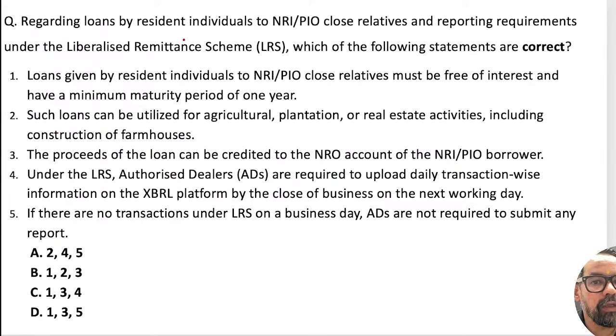So regarding the loan by the resident individual to NRIs and PIOs, persons of Indian origin, close relatives, and the reporting requirement under the LRS, which of the following are correct?